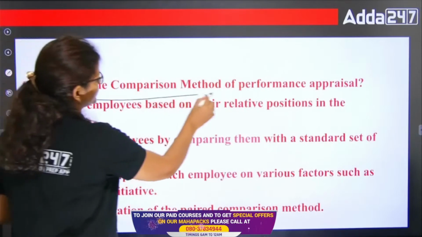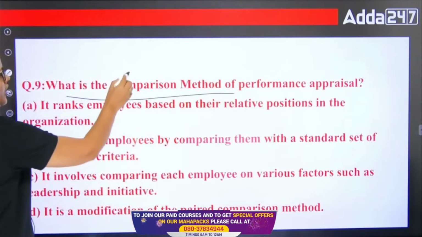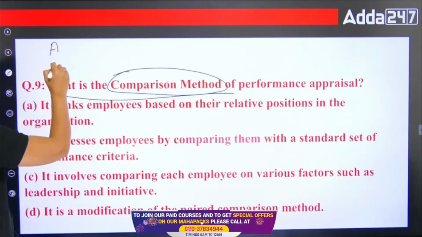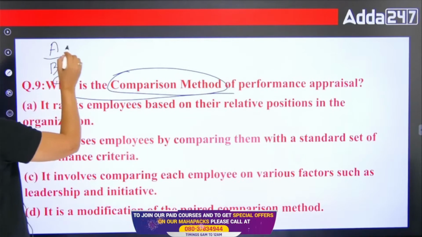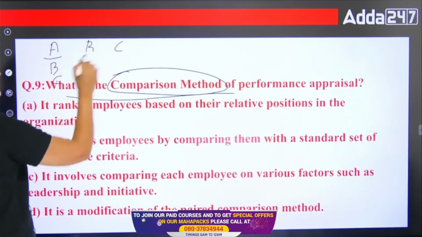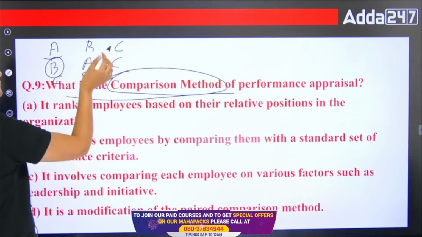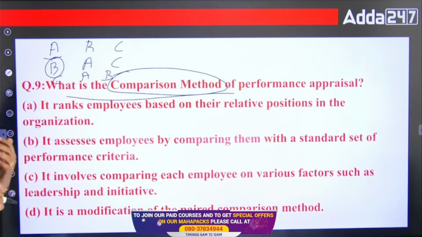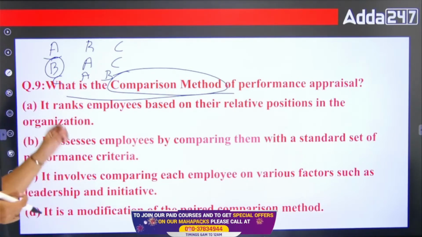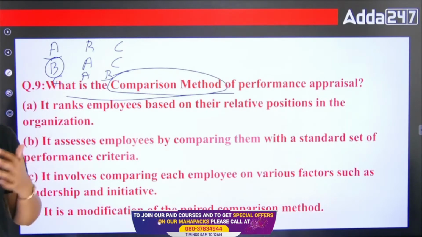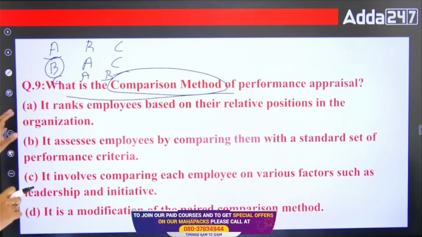Then what is the comparison method of performance appraisal? Now in the comparison method, what are you doing? Here you have 5 employees. Suppose you have 3 employees. You are comparing A to B and C. Then you are comparing B's performance with A and C. Then you are comparing C's performance with A and B. Now you have to tally whether between A or B, who is better, whether between A or C, who is better. Then whether between B or A, who is better. Like that you need to arrive at the score. Fine. So that is the comparison method.